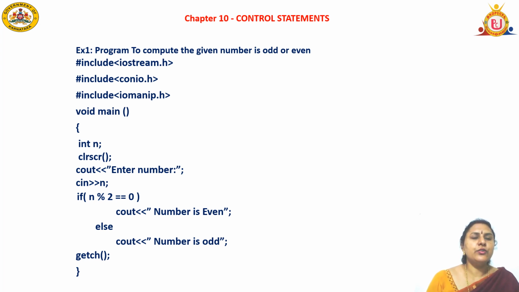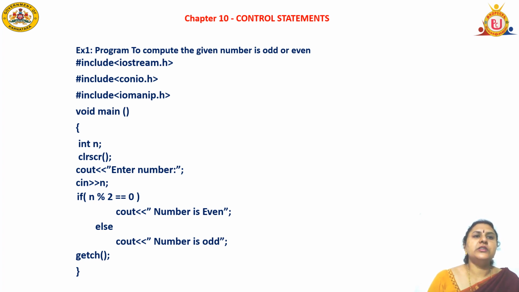Next, I have to check the condition, that is if n modulus of 2 equals 0. When you divide the given number, the remainder value will be compared with 0. If it is 0, then it will print the number is even. For example, if my input is 4, 4 modulus of 2 means the remainder is 0, and 0 equals 0 means it is an even number.